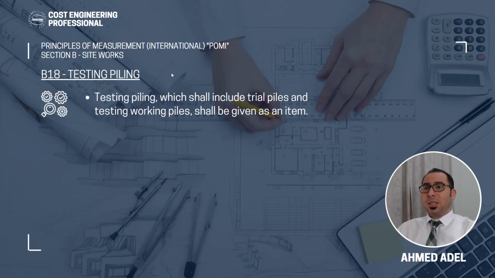Final part, which is the testing piles. So after you do the piles, you need to test them. Some piles will be selected randomly and the number of piles to be tested will be there in the specifications. So the piles will be tested. And these tests can be like, let's say, integrity test or load test or any other test. So such tests should be there in the BOQ as an item. That's it for this video.